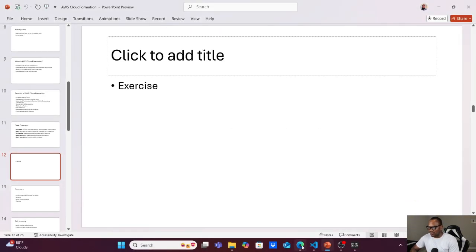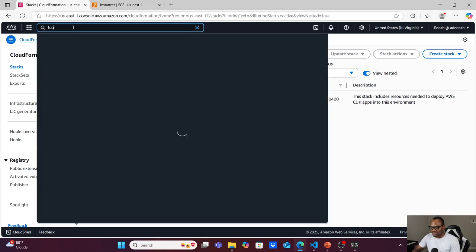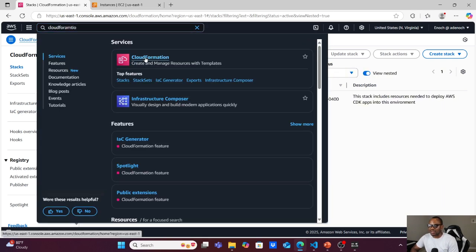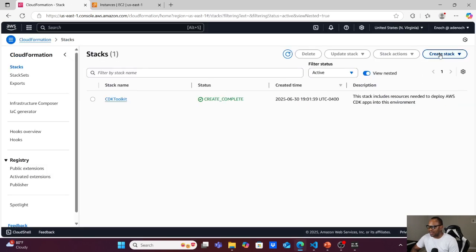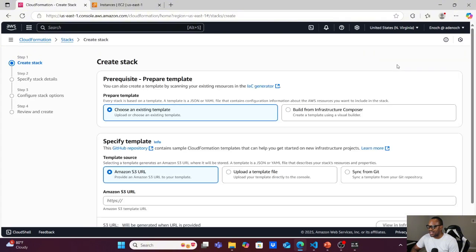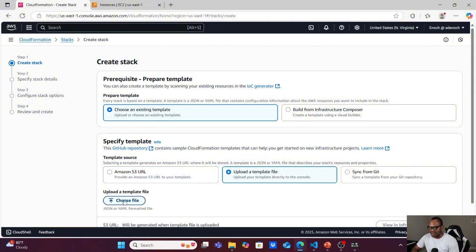We will go to the AWS Management Console. Once you log in, you can just type CloudFormation and click it, and it will take you to AWS CloudFormation. And from there, you can click create stack, and click with new resources, and you can either choose an existing template or you can build from Infrastructure Composer. I will explain that to you in a subsequent video. You can upload your template from an S3 bucket, or you can upload a template from your machine, or sync from your GitHub. So I will upload from my machine.